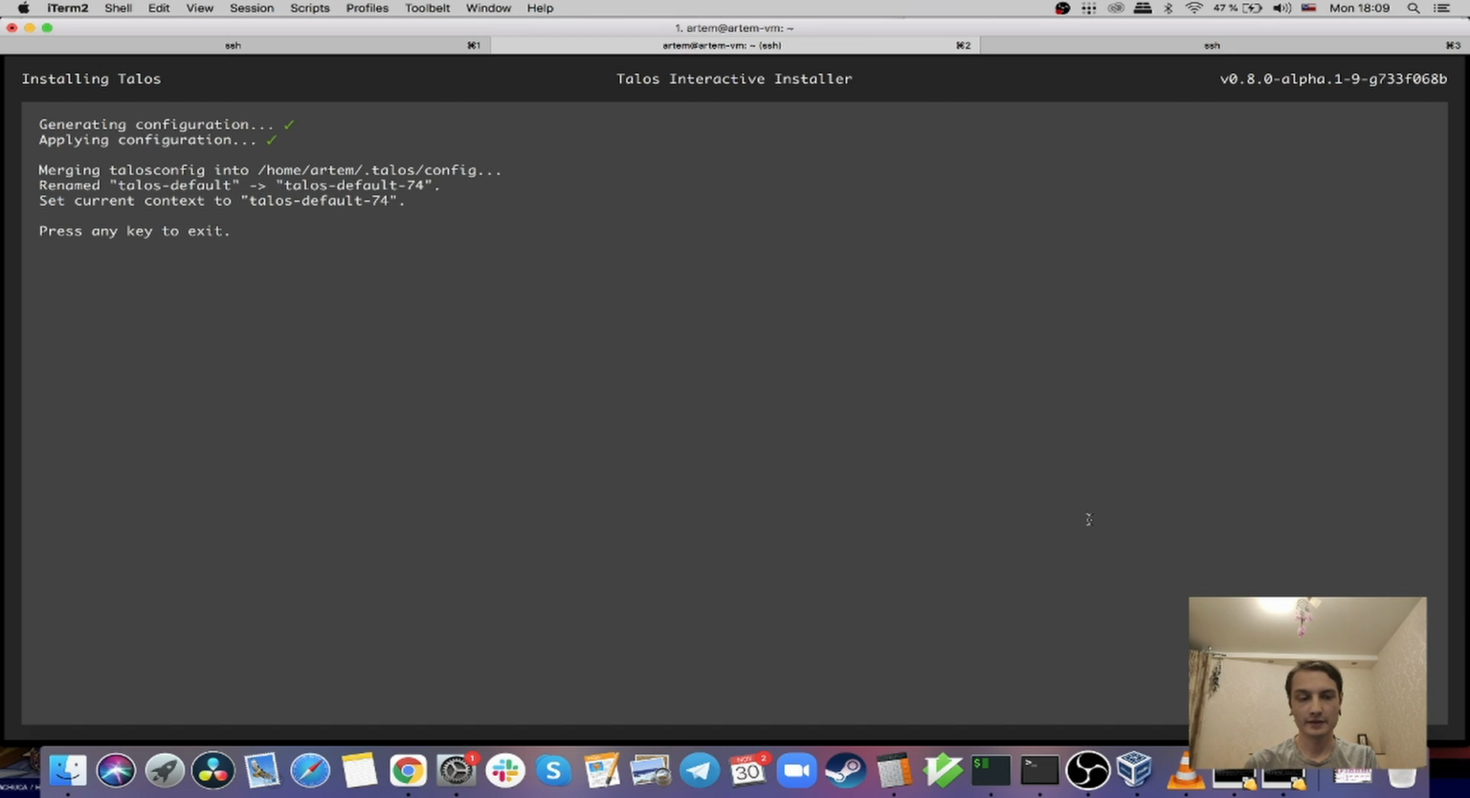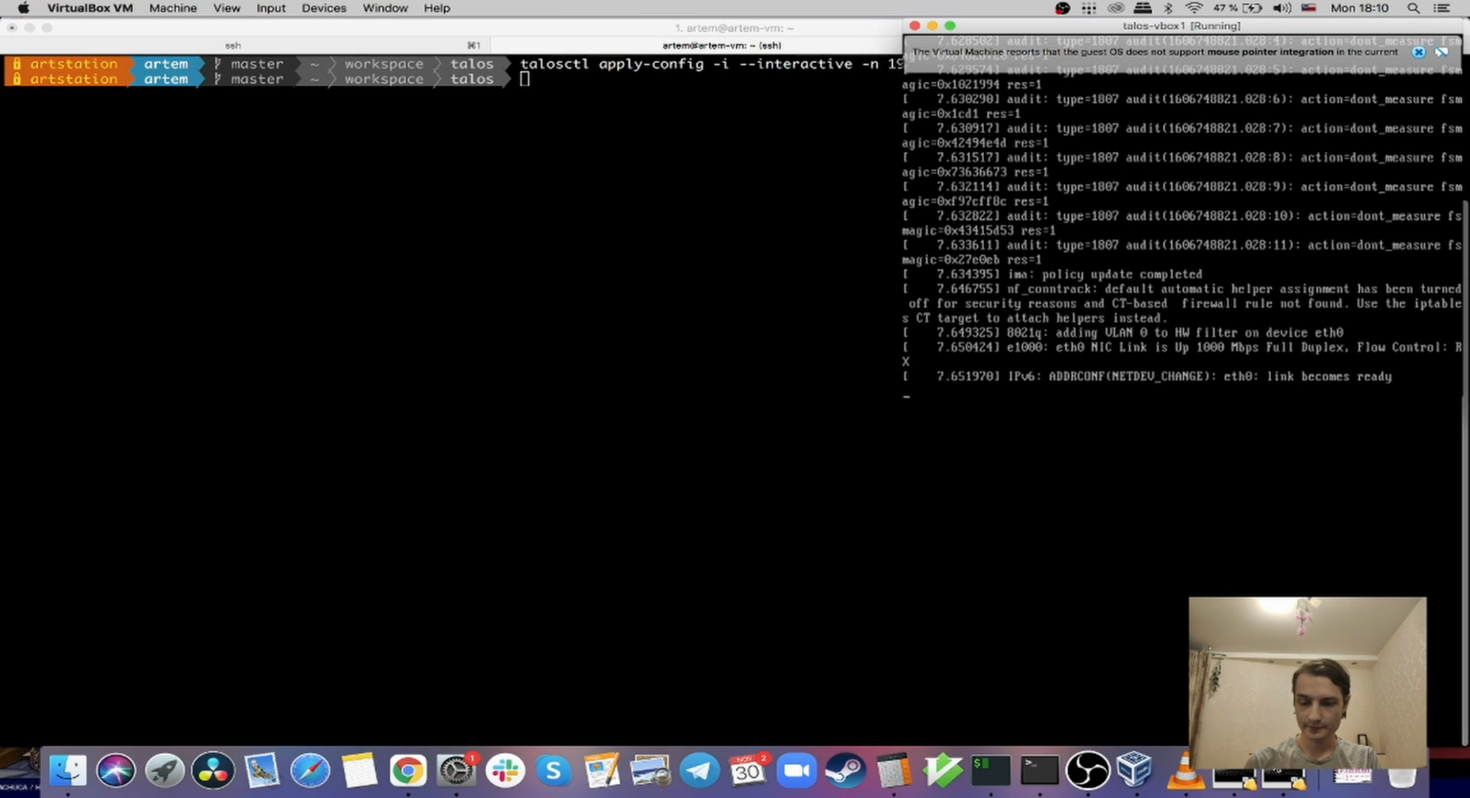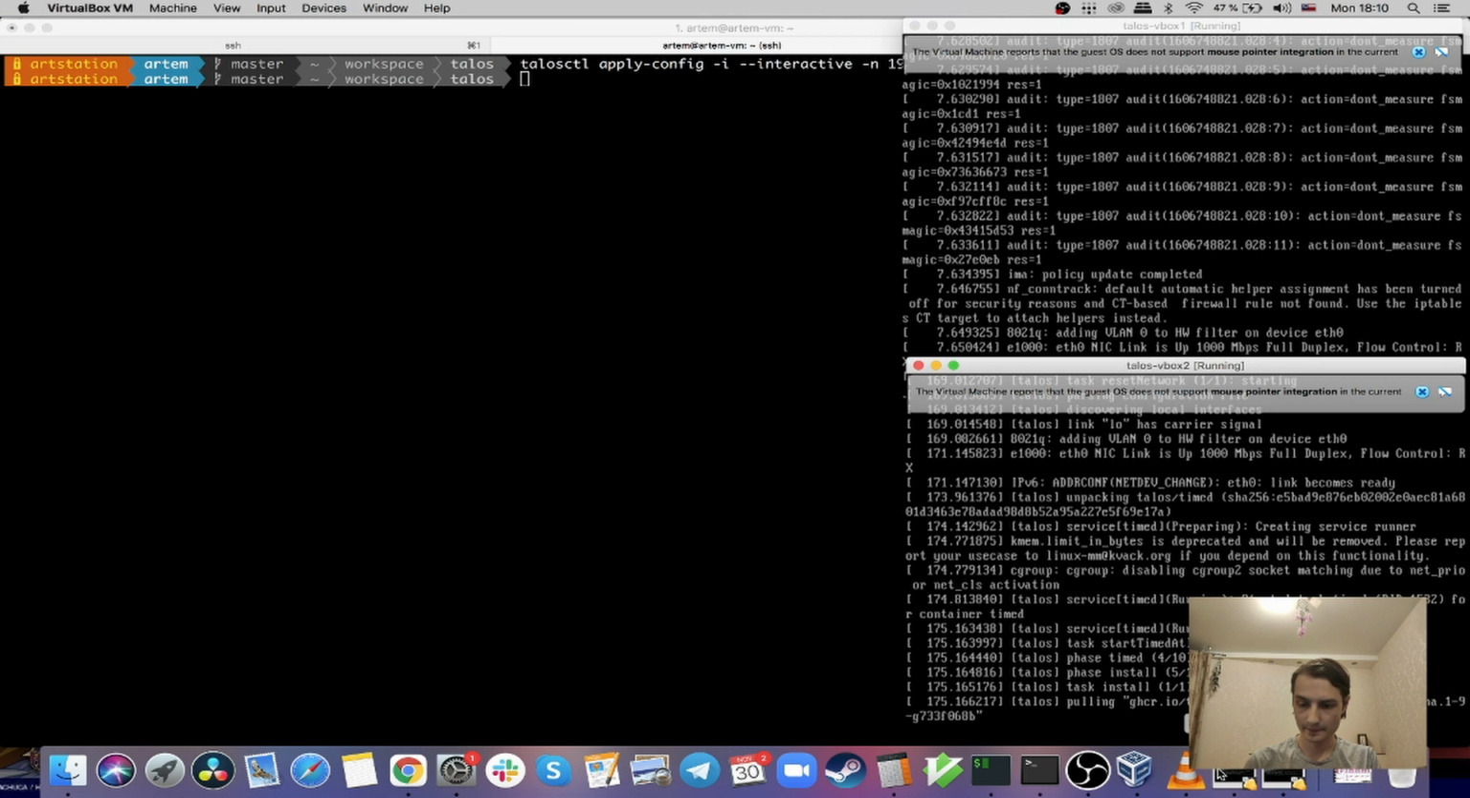And here we go. The configuration was generated on the node, and then the apply configuration was called. And also we updated the local configuration for talosctl. So when this node starts, I will be able to access it using the talosctl command and query any state from this node. Now you see that this node is actually starting. It's trying to pull the image from the registry.